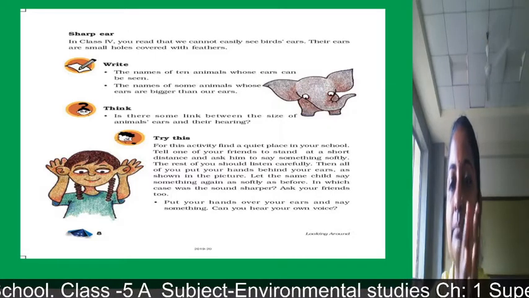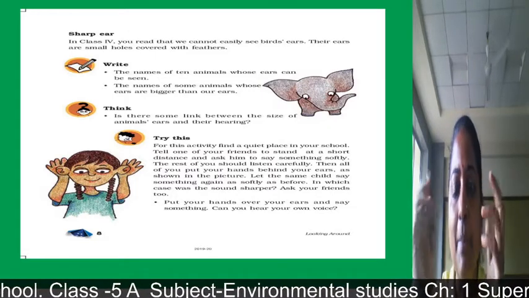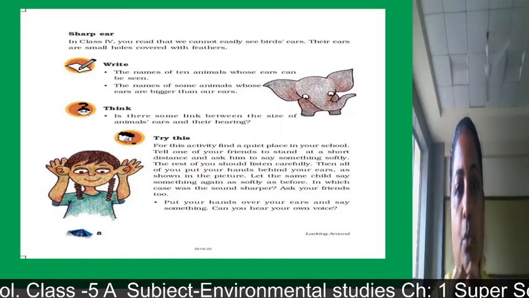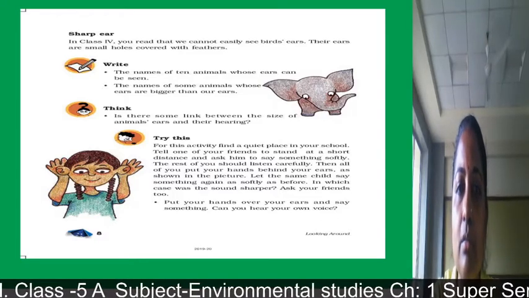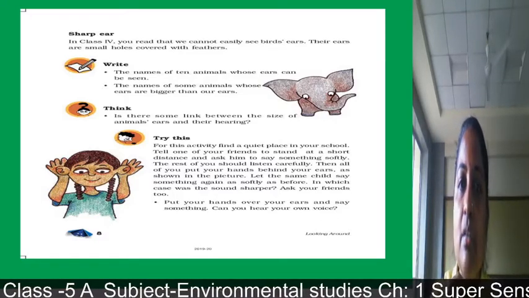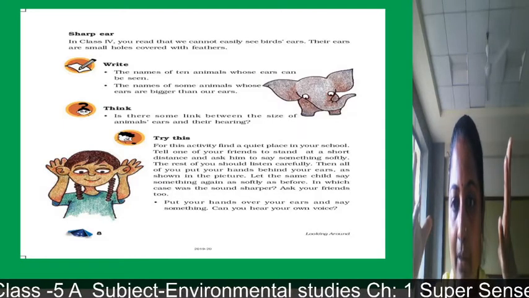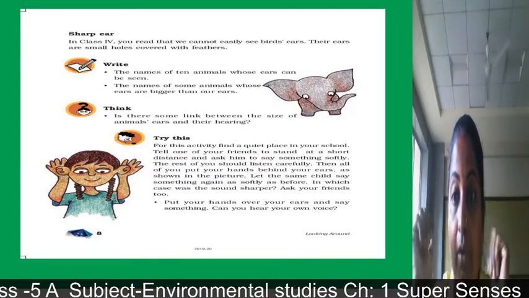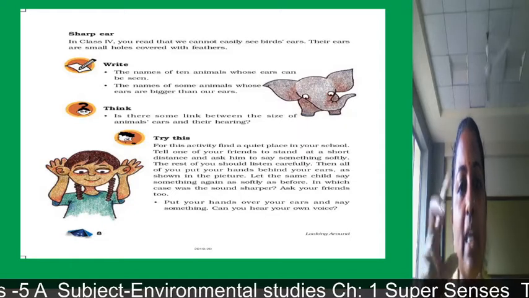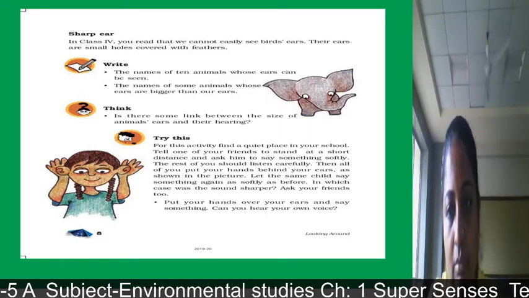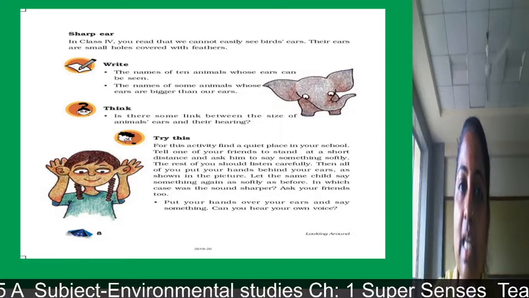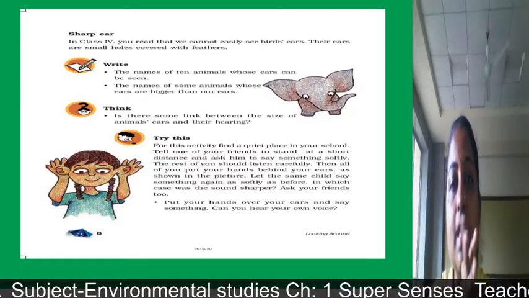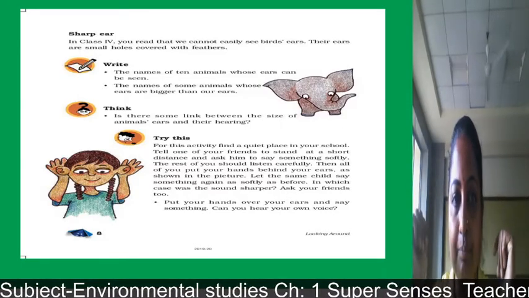Some birds are there whose ears we cannot see, right? For example, parrot, sparrow, peacock. And you have to find out names of some animals whose ears are bigger than our ears. For example, elephant. Whenever we say elephant, then big ears come in front of our mind. Okay, so you have to write or think of some animals whose ears are bigger than our ears. For example, horse, elephant.